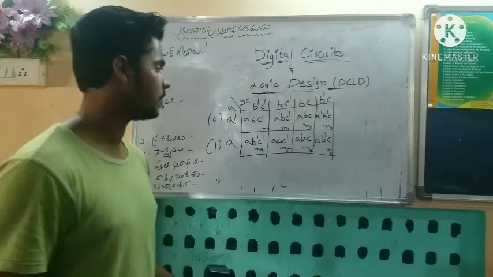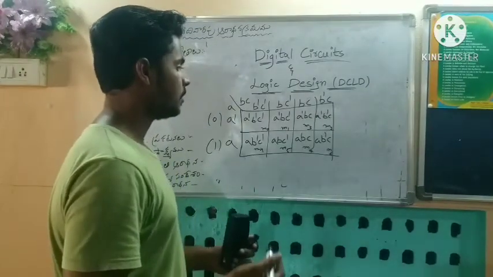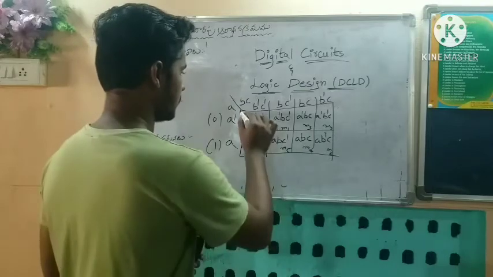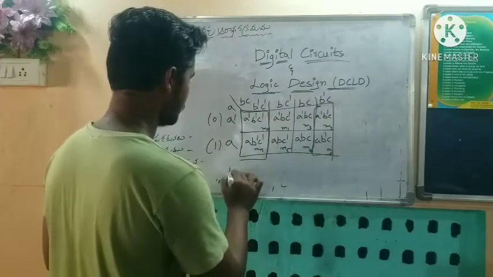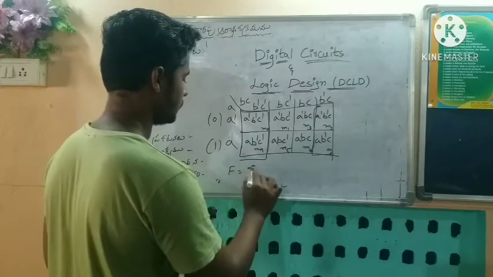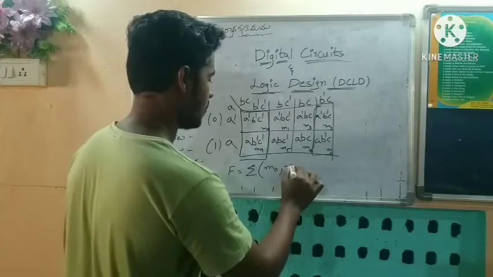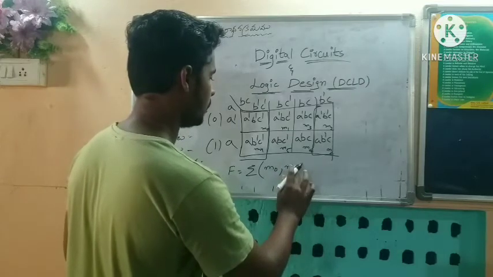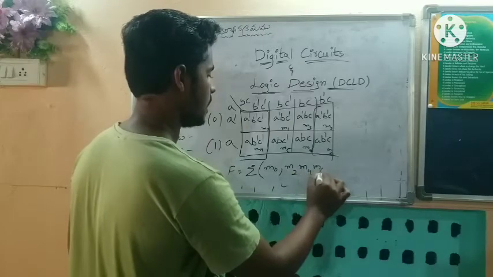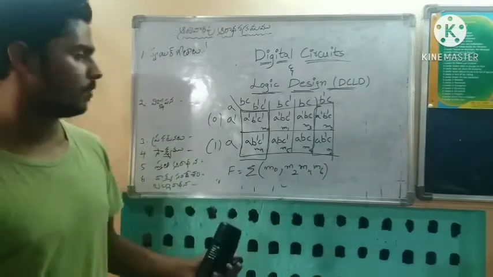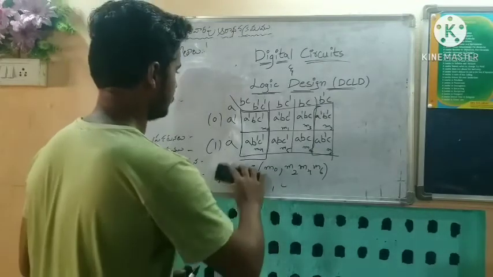Now let us go for mapping. I said before that we go for four mapping, like this. We map this and this. That is the function of M0, M1, M2, M4, M6. Now we get a logic function for this, and now we simplify this function.